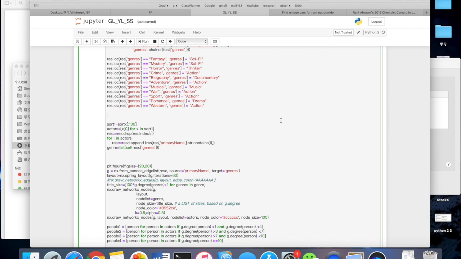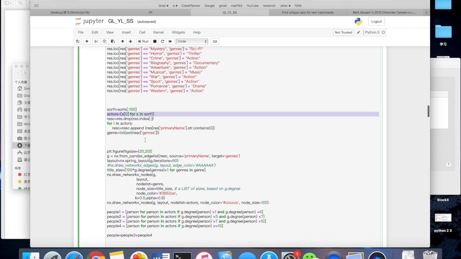So for the bottom 100 actors, we first got all the page rank of the bottom 100, the sorted page rank, and then we used the first position, which is the actors. So now we retrieved the information of all the actors. And then we decided to create a new data frame and append all the ones that have the bottom 100 actors into the new data frame. So now we get a data frame that contains only the movies that the bottom 100 actors have played.